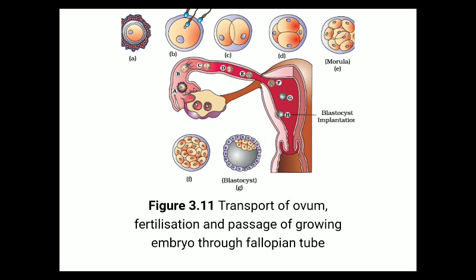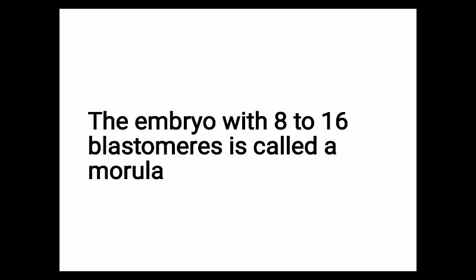So in this diagram you can see that the process of fertilization will take place in the ampullary isthmic junction. After fertilization, the zygote will form, and this zygote will divide into the 2 cell stage, 4 cell stage, and finally it will form the morula and blastula stage. And finally this blastula will get implanted in the endometrial lining of the uterus, and this process is known as implantation. The embryo with 8 to 16 blastomeres is called a morula.